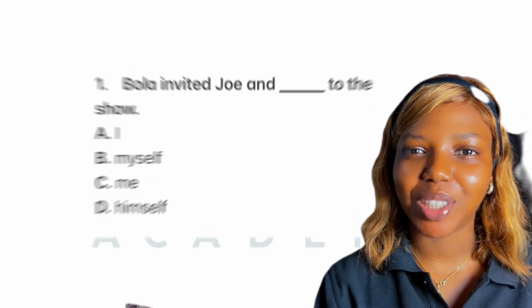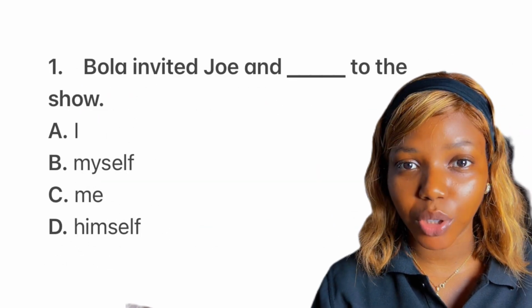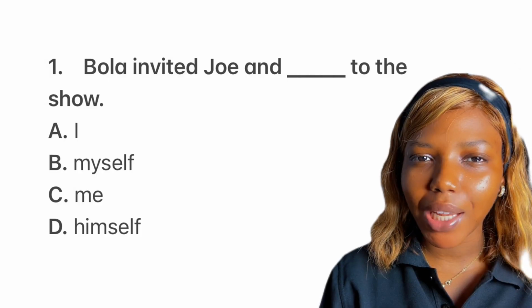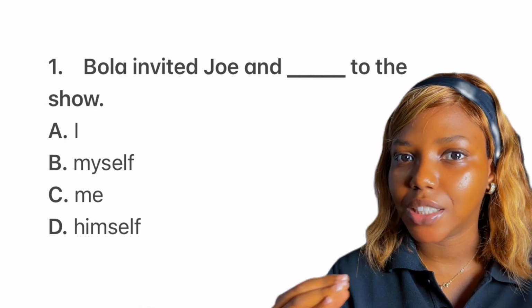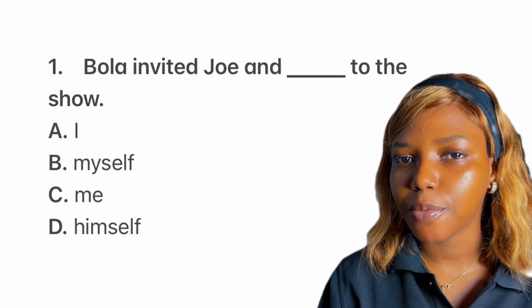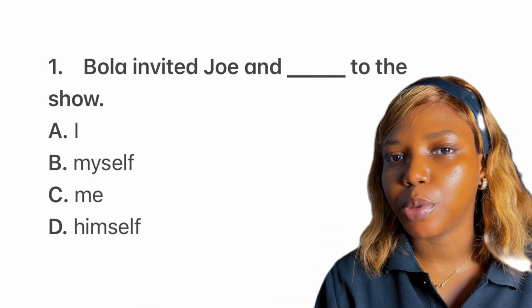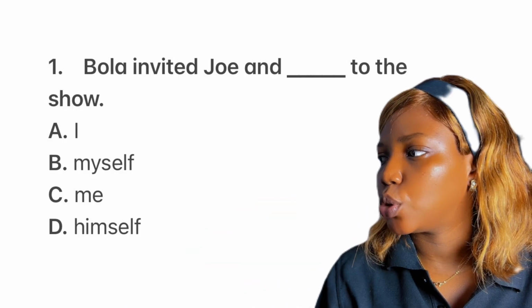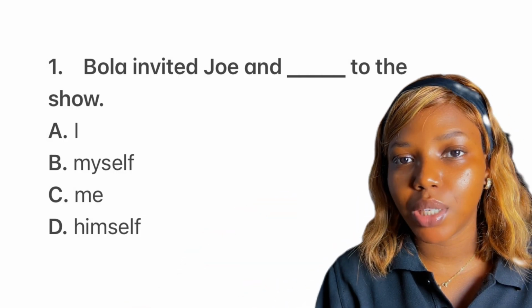This question is under word classes, specifically pronouns, okay? So let's take a look at the sentence. Bola is the subject. Invited is the verb. Whatever comes after the verb must be an object, okay? Please take note. It must be an object because it is after the verb. Okay, so Joe and me, because me is an object pronoun.